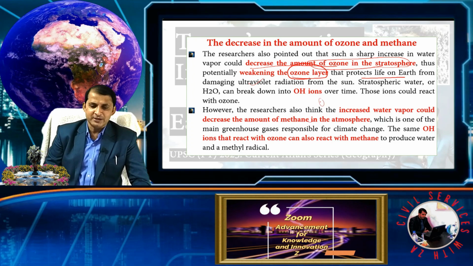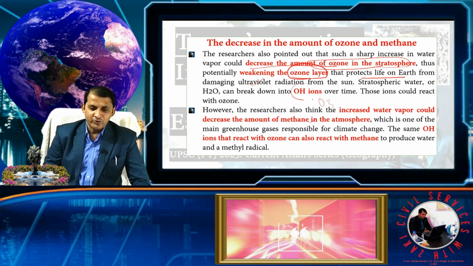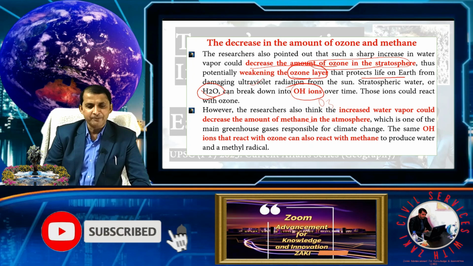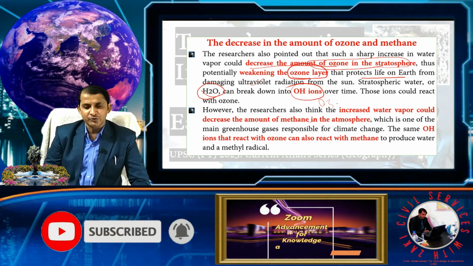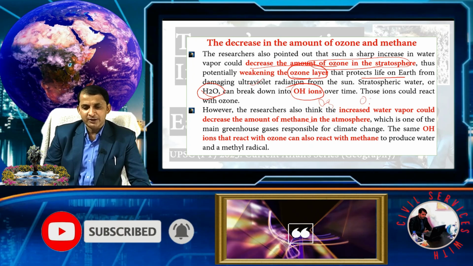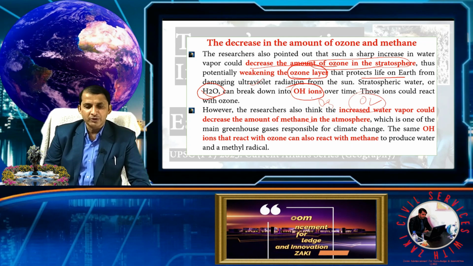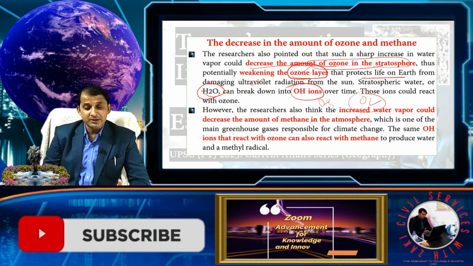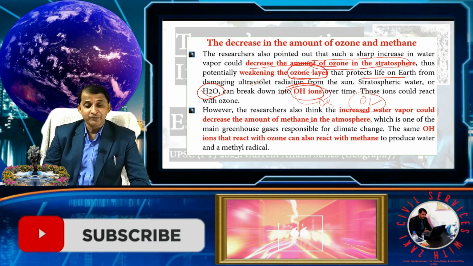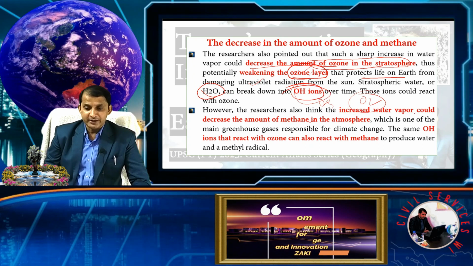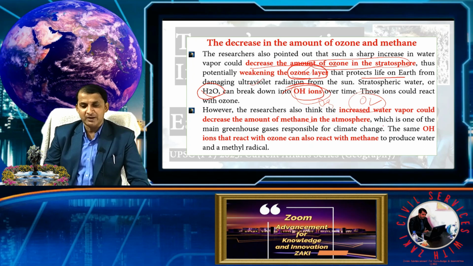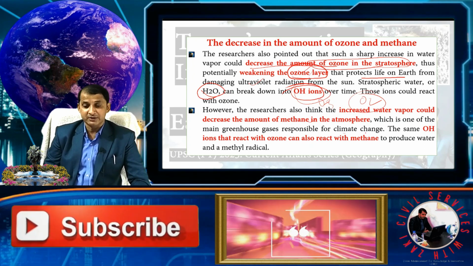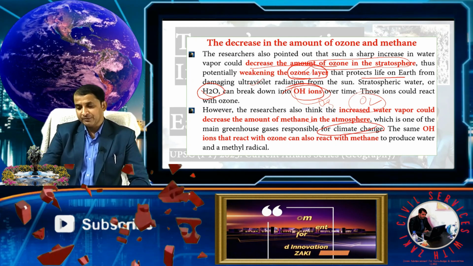As you know, ozone is O3, and the OH ions in H2O, water, break down the ozone, and finally produce O2. Similarly, this OH ion also decreases methane. So increased water vapor decreases the amount of methane in the atmosphere, which is one of the main greenhouse gases responsible for climate change.